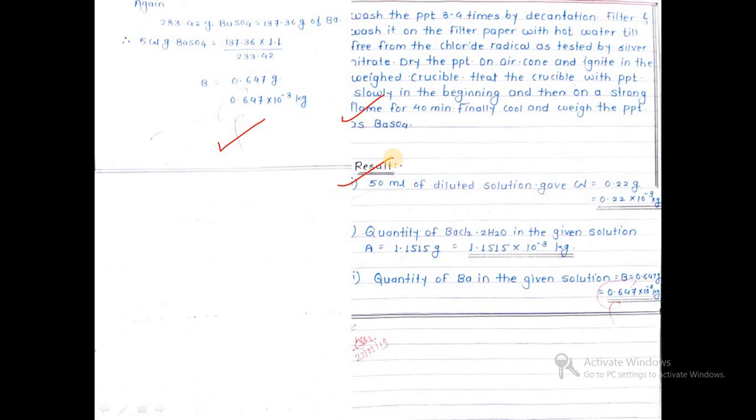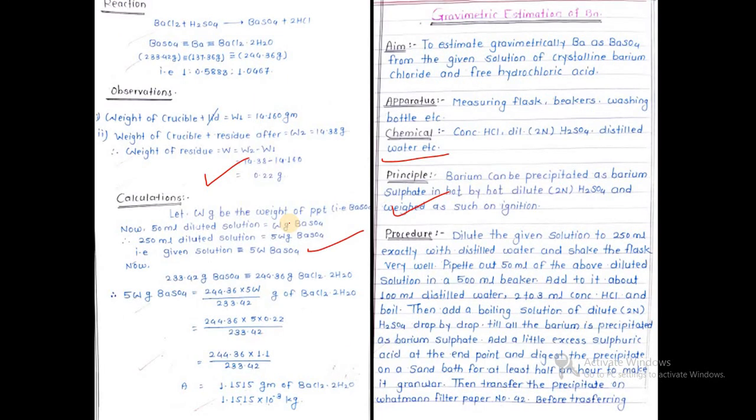So this is about the gravimetric estimations of iron and barium. Here we have completed two experiments, barium and iron. So now you can write your two experiments, gravimetric estimation of iron and gravimetric estimation of barium, on the pages. If you have previous year pages, use them; if you don't have the pages, then write the experiment on any page. If you get such pages in the market, then write all the experiments on them.